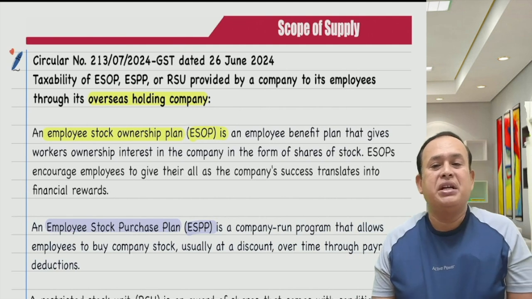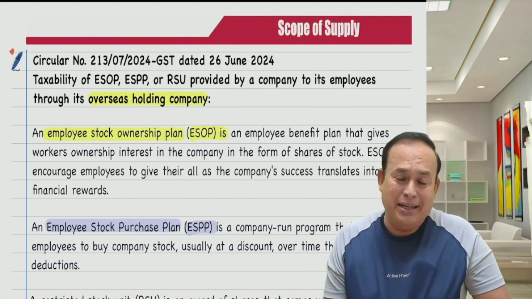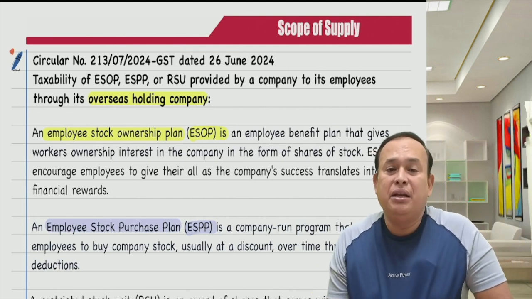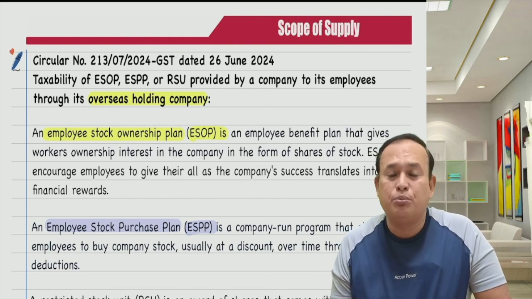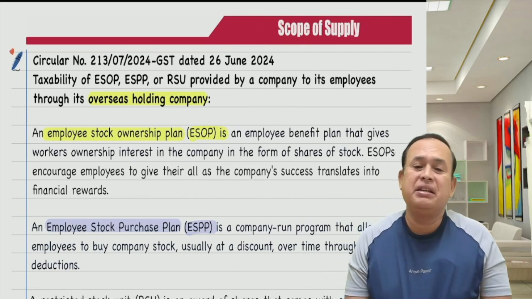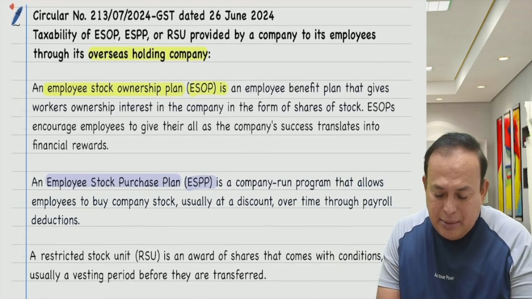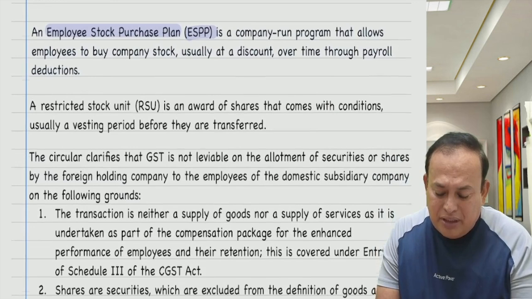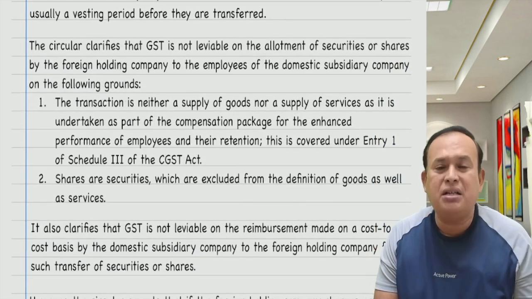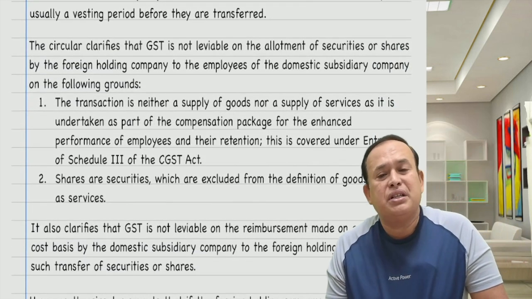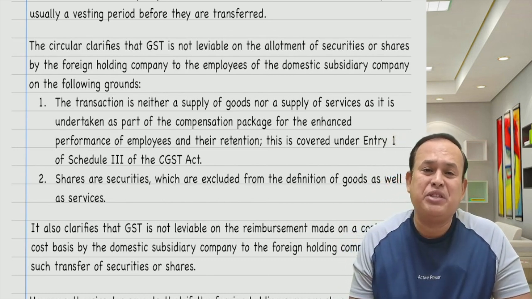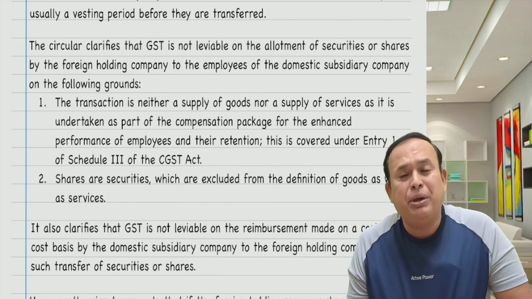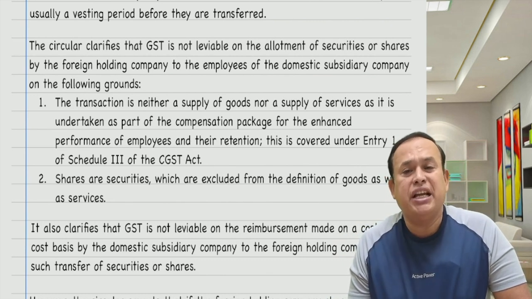In that case, such allotment of the shares can be considered as a supply. Microsoft India is liable to pay GST as import of services. In the given case, again the CBIC said the allotment of the shares is nothing but shares as securities, which is neither goods nor services. They specifically said if the company allotted the shares